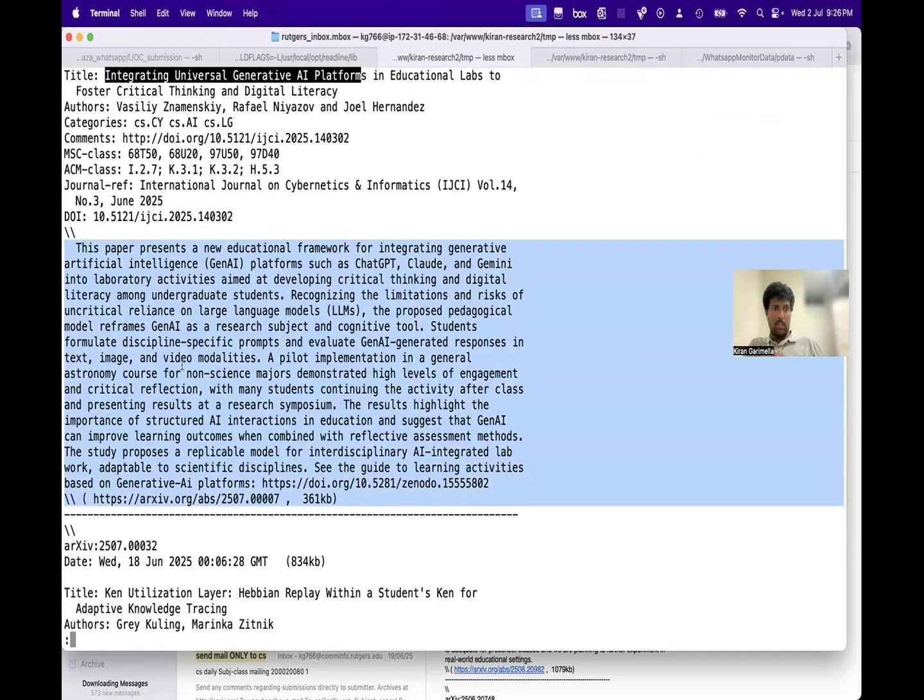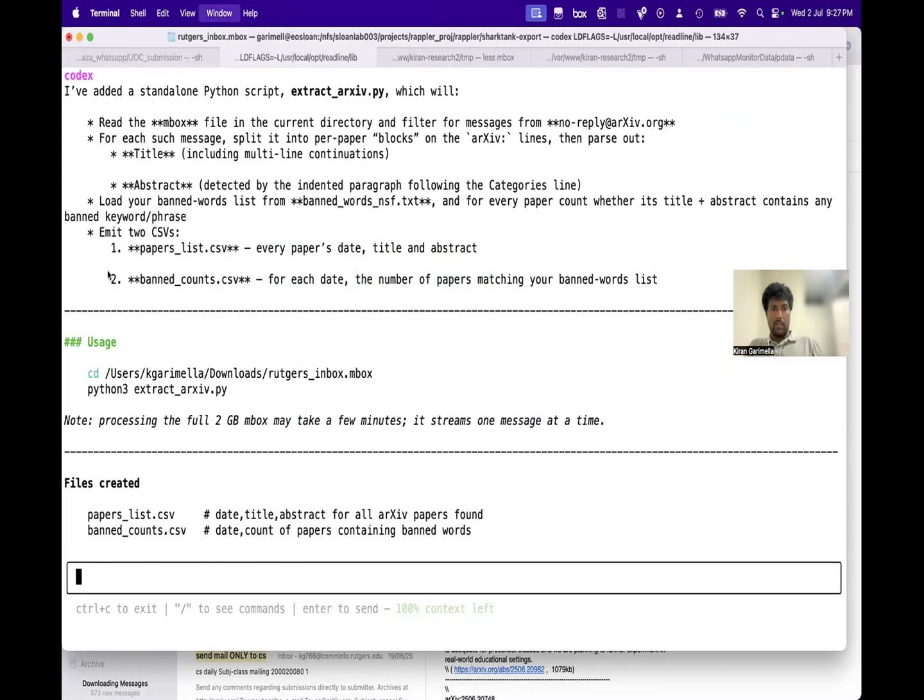Maybe I'll also ask it to write. Yeah, I can just say, I'm not sure if you are extracting the full abstract. It has multiple lines. Please do so.